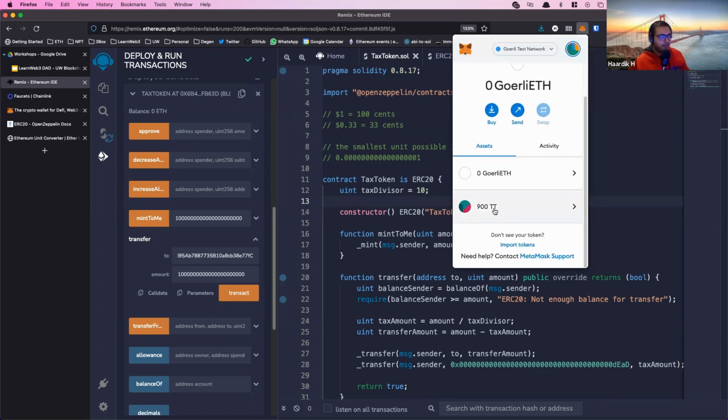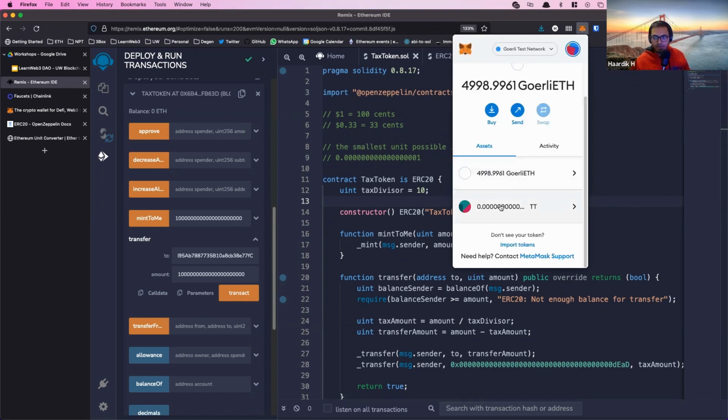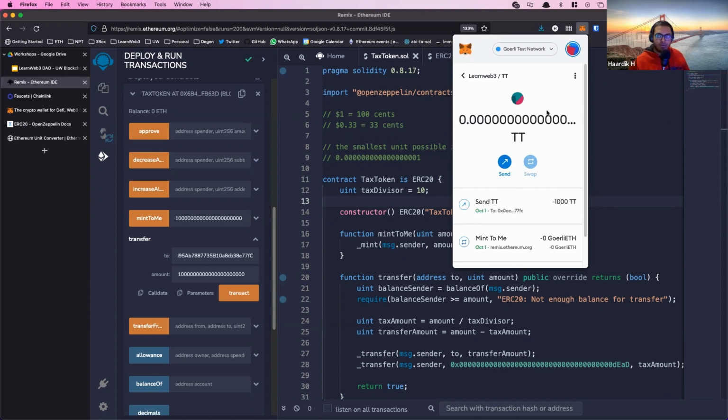I see I got 900. I got 900, even though I sent 1000, I got 900 here. But if I look back at the original account, I came down to like 0 and the small amount I accidentally added the first time around. So the 100 tokens in the middle were just gone.